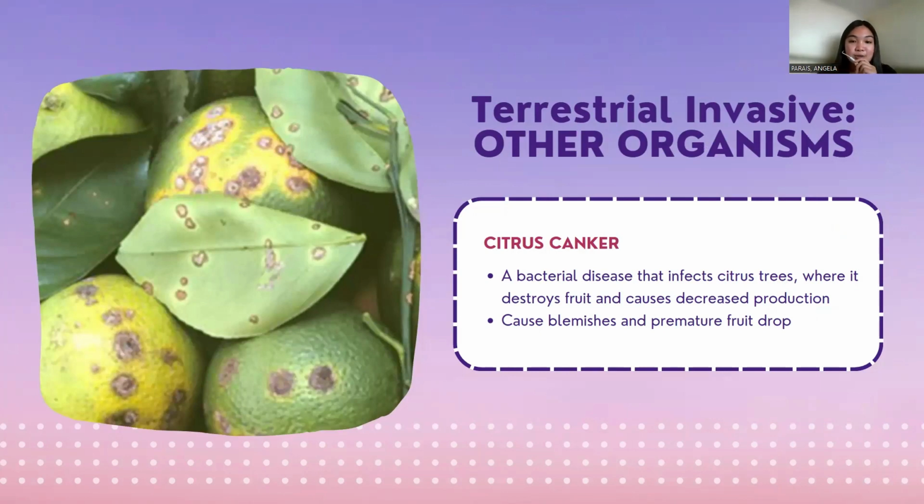An example is the citrus canker. It is a bacterial disease that infects citrus trees, where it destroys fruit and causes decreased production. It causes blemishes and premature fruit drop. It poses a significant risk to commercial production because it can spread quickly through wind, rain, and infected soil.